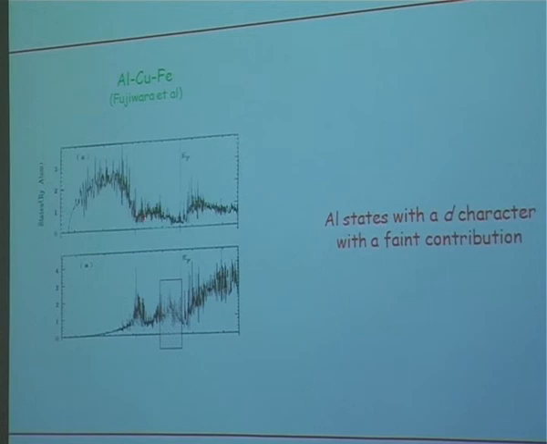And this corresponds to the partial density of states with S character of aluminum, and this to the partial density of states of aluminum with D character. And you see that here the contribution of these states close to the Fermi level is almost as important as the one of the S states, the intensity.